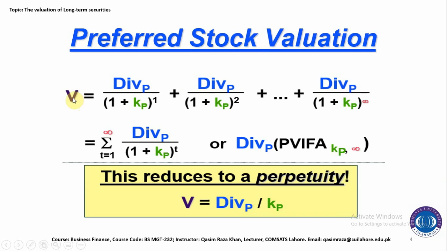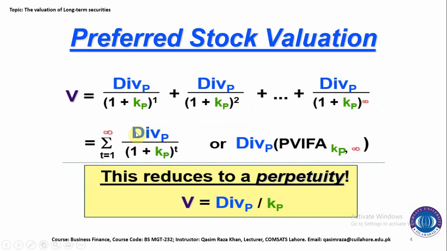So here V is the value of the preferred stock, which is equal to the dividend. DIV_P is representing the dividend of the preferred stock, divided by 1 plus K_P, where K_P is the discount rate, to the power 1, representing the first year, plus DIV_P divided by (1 plus K_P) to the power 2, representing the second year, and so on, up to DIV_P divided by (1 plus K_P) to the power infinity. Infinity is representing the endless time period.